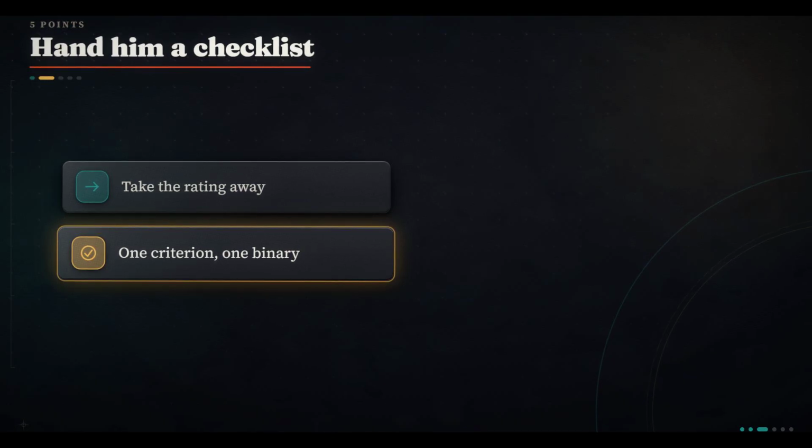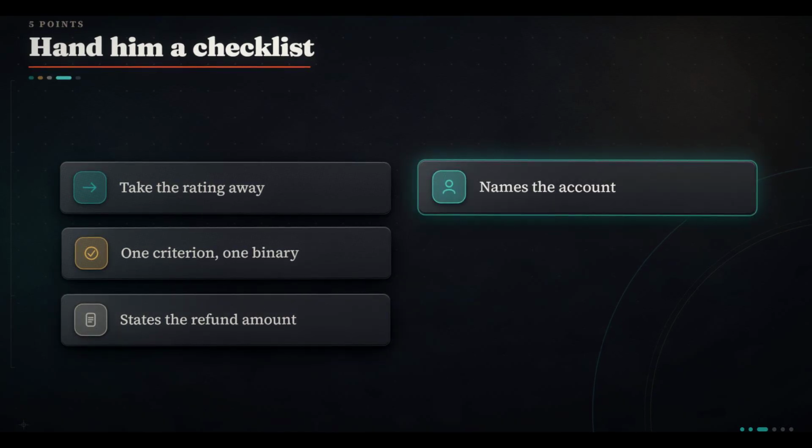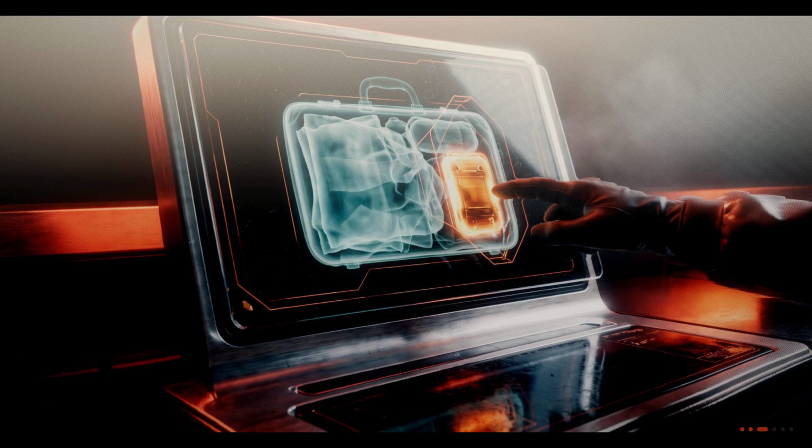First, does the reply state the refund amount in dollars? Second, does it name the account? Third, does it avoid promising a date absent from the policy? But here's the part people skip. Ruiz can't say the bag looked off. He points at the exact item on the X-ray.